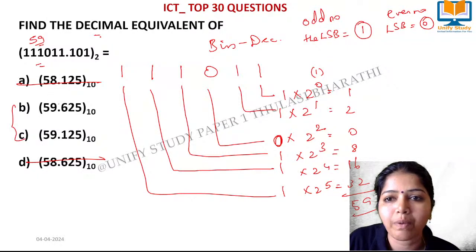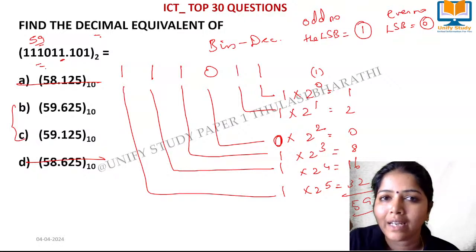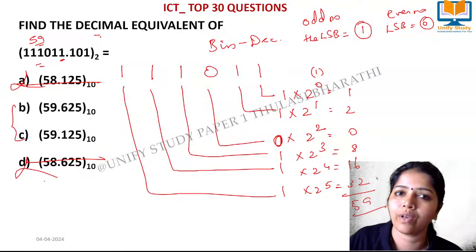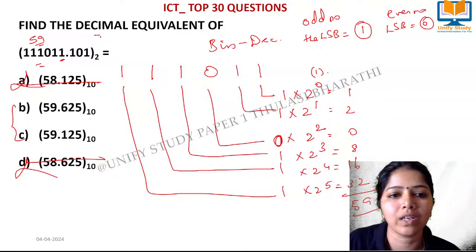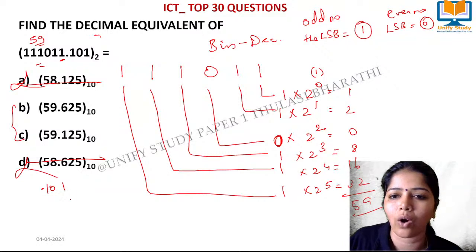As the last bit is 1, the decimal number should definitely be an odd number. By that factor itself we can eliminate these options. So we can answer statement-based questions like this. And now we come to 1.101. We have to calculate that. How do we do it?